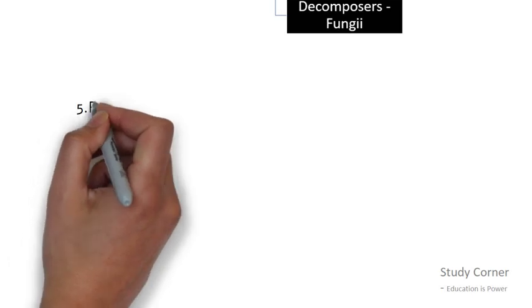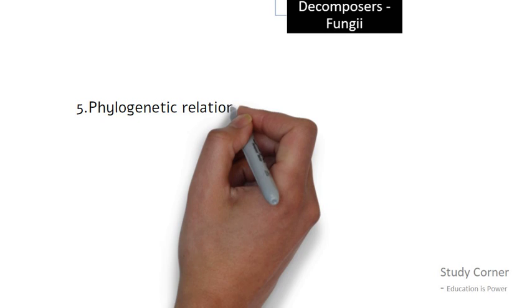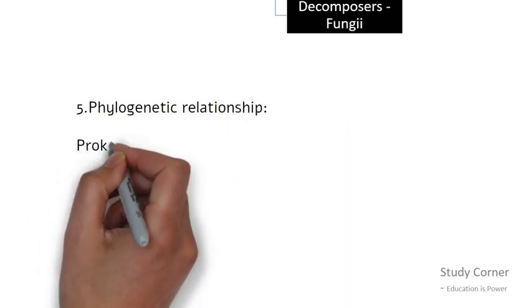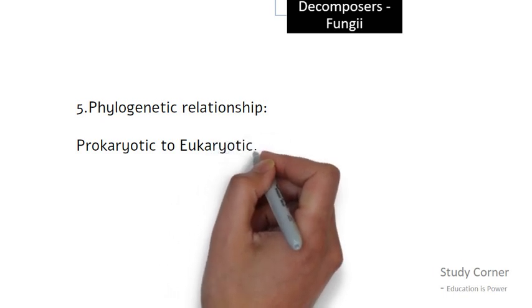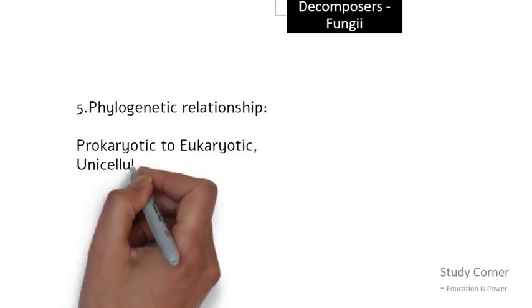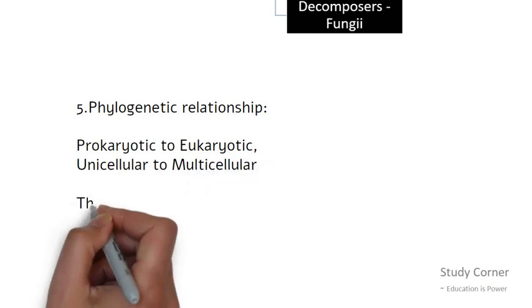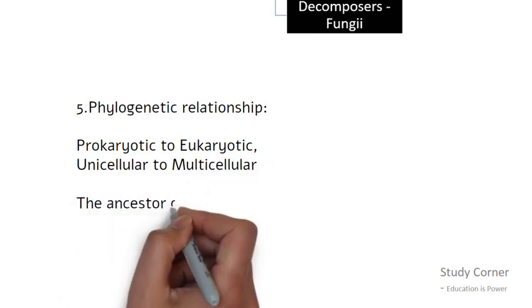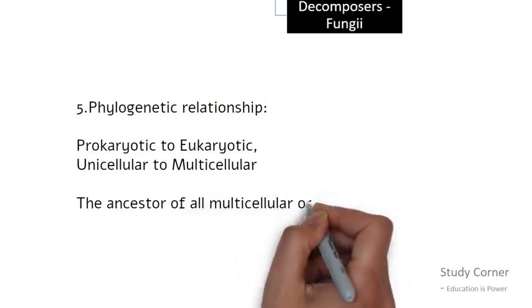The fifth criteria is phylogenetic relationship, that is, how a certain organism evolved into another organism. For example, a eukaryotic today was once a prokaryotic. A multicellular today was once a unicellular. That means the ancestor of all living multicellular organisms is the same.